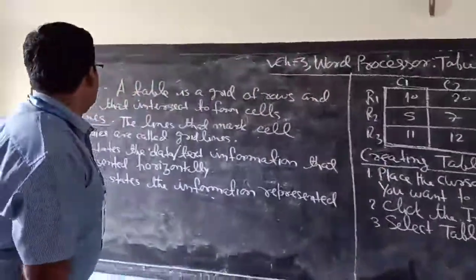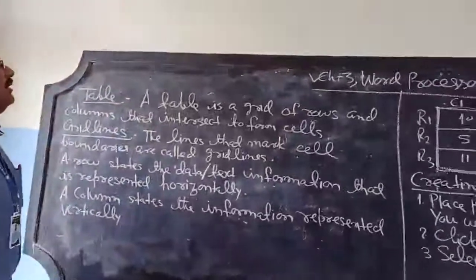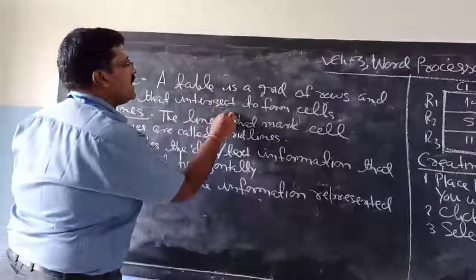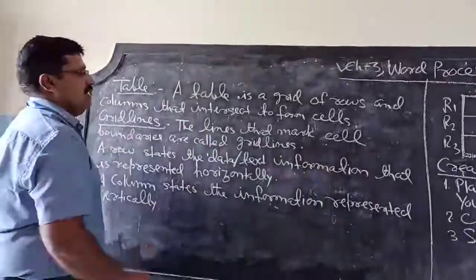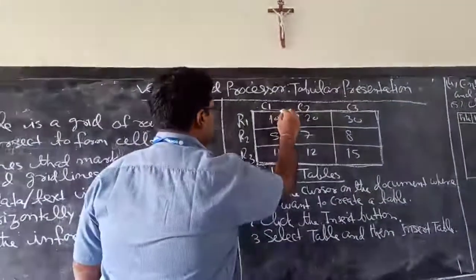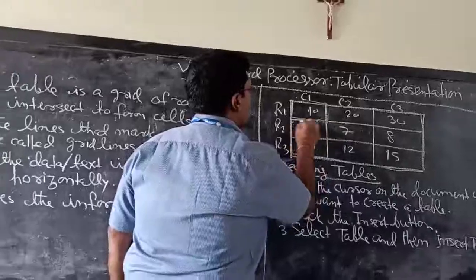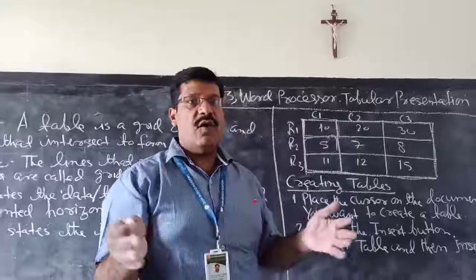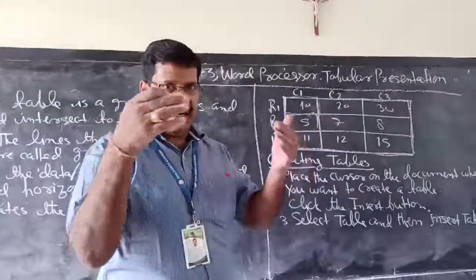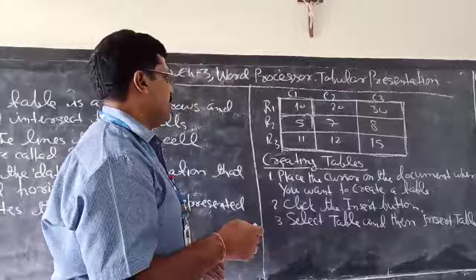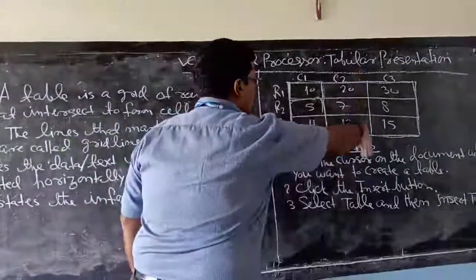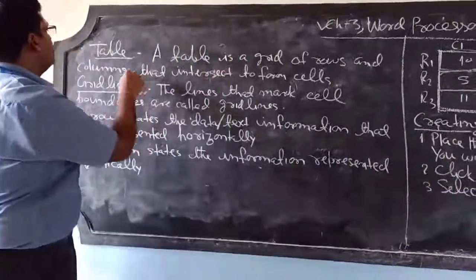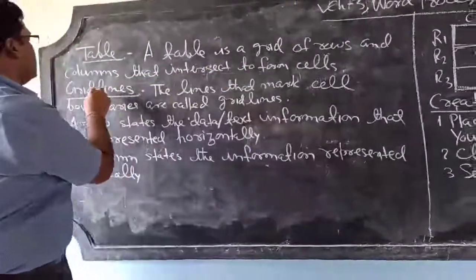Now see, first, what is a table? A table is a grid of rows and columns that intersect to form cells. Each rectangular box is called a cell. A table is the intersection of rows and columns, and data can be stored column wise and row wise also. So a table is a grid of rows and columns that intersect to form cells.